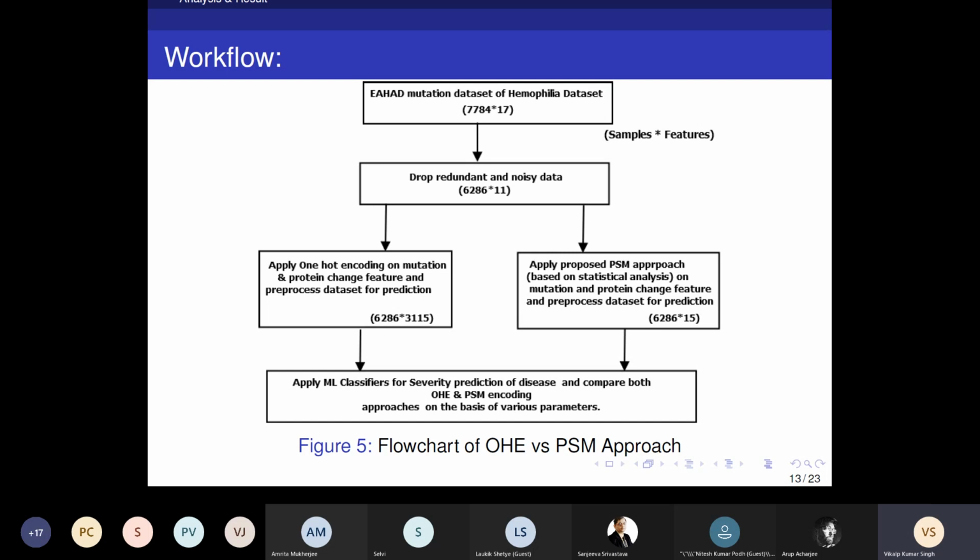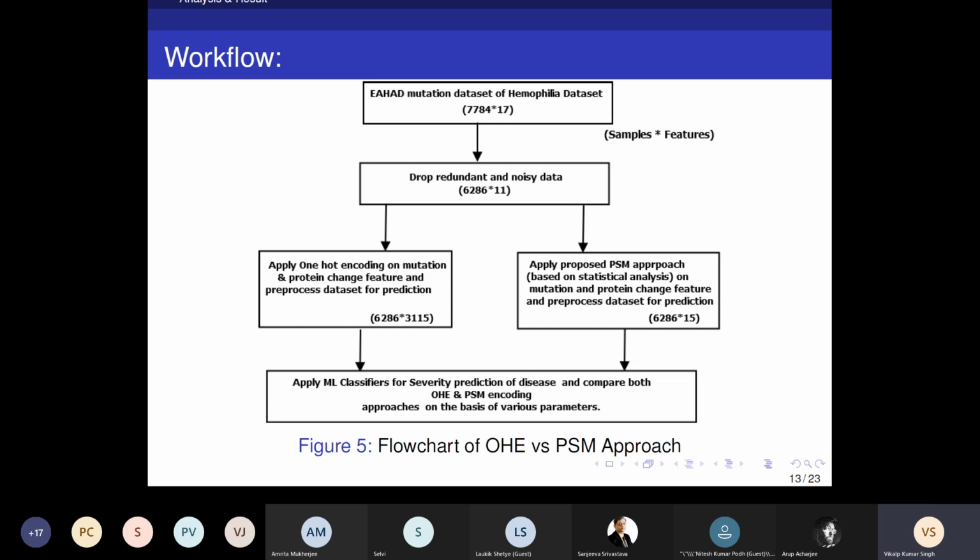When we apply one-hot encoding on the mutation and protein change features and pre-process the data for prediction, the samples are fixed at 6,286, but the 11 features can blow up quickly and become around 3,115 columns. So a small data set becomes a large data set with this encoding scheme.